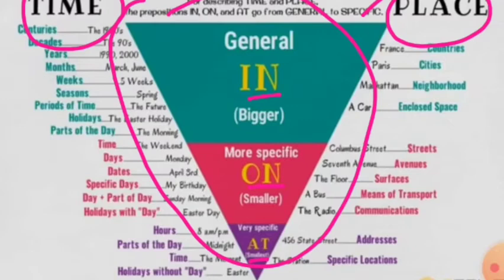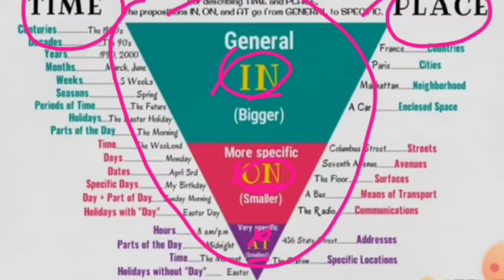We use the preposition in when we mean something bigger. On refers to something more specific or smaller, and at refers to something very, very small.